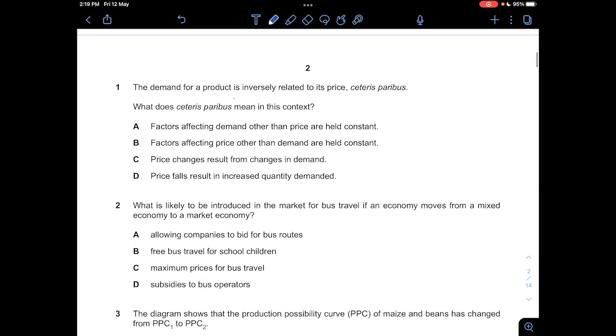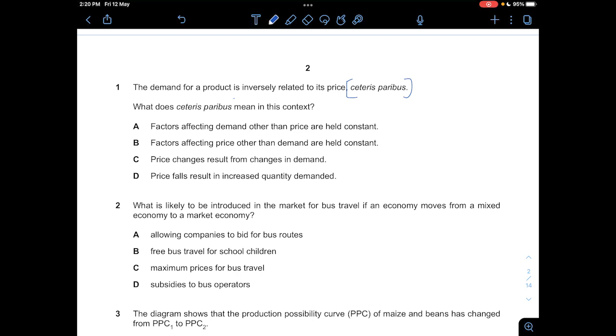Okay, first question, the demand for a product is inversely related to its price, ceteris paribus. And what does ceteris paribus mean in this context? Okay, ceteris paribus is basically when one item is a variable, but others are held constant. That means that in one condition, an item will change and affect something else, but all the others would not actually change. It will remain constant, like it's the same.